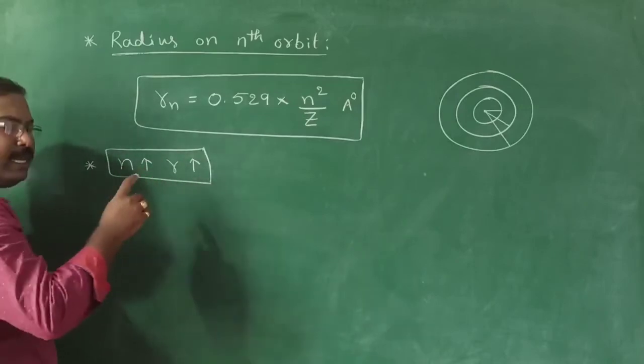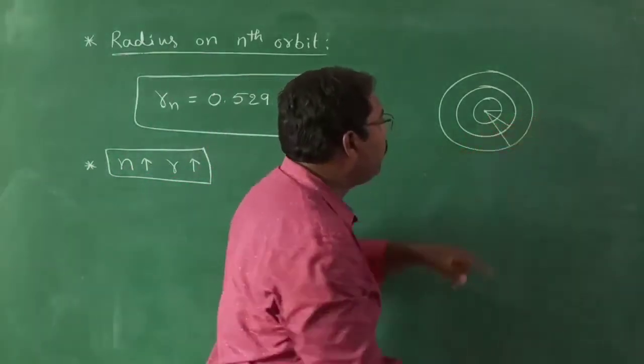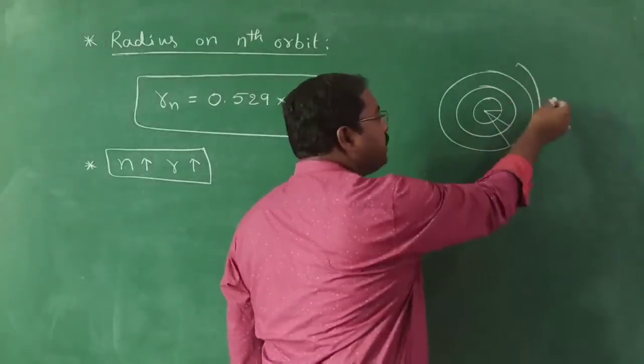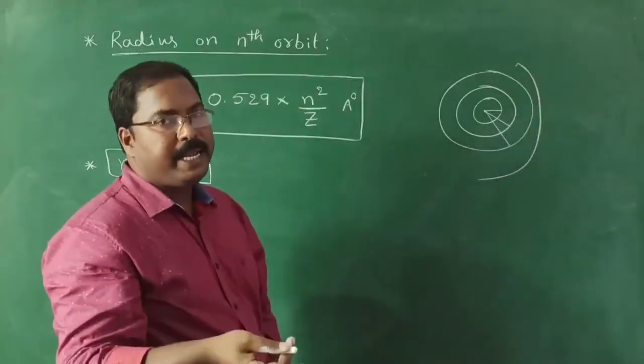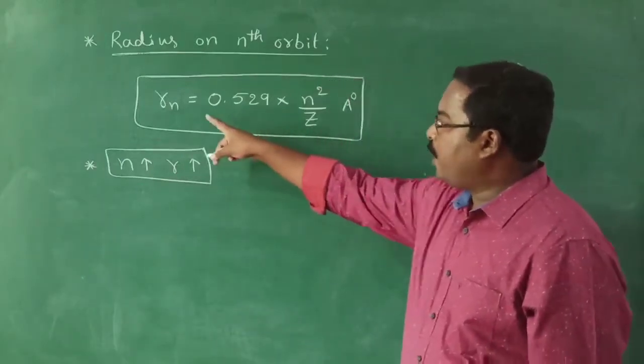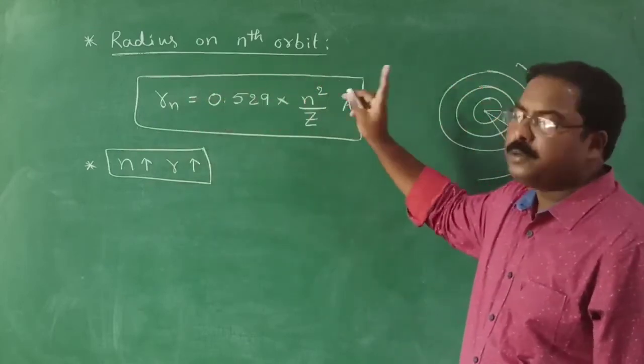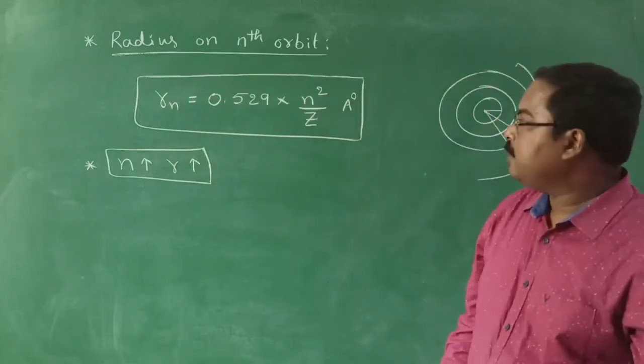What we have understood from this is that when the orbit number increases, the radius also increases. Upward arrow represents increase. When we go to the fourth orbit, its radius is even bigger. Because in the formula you just wrote, radius is directly proportional to orbit number.